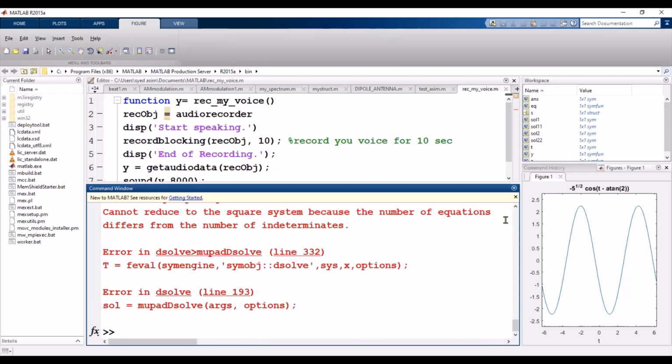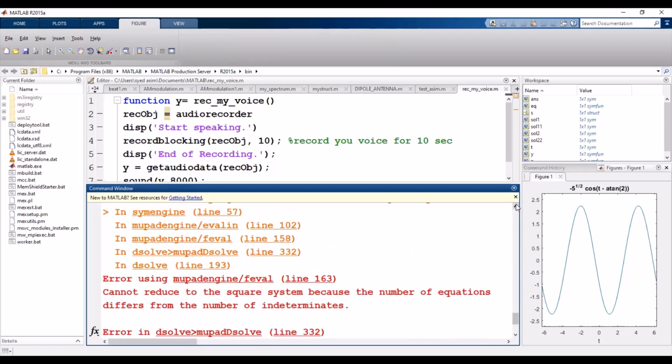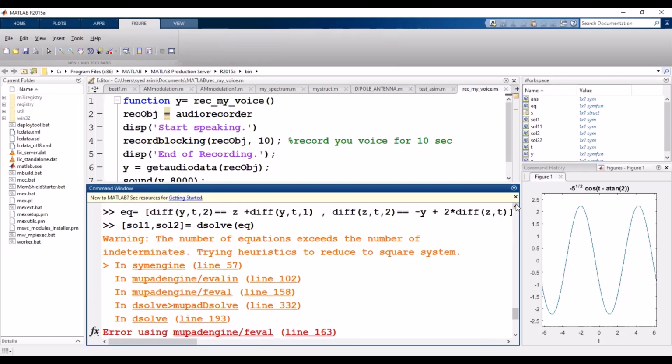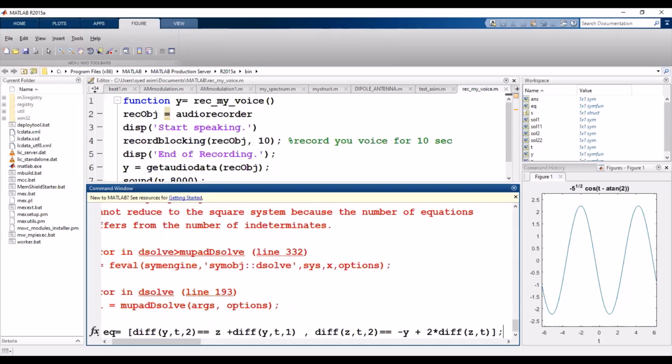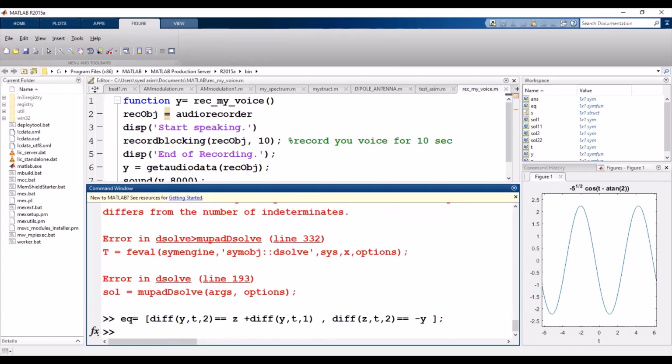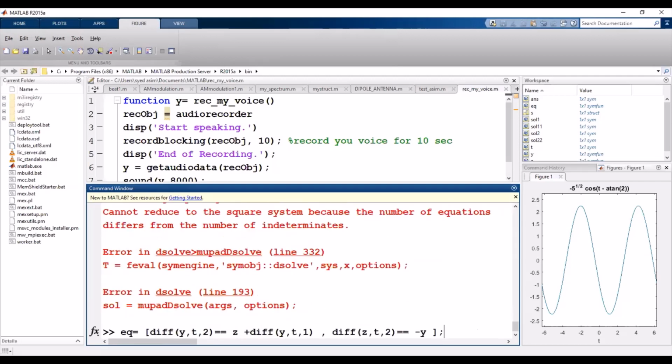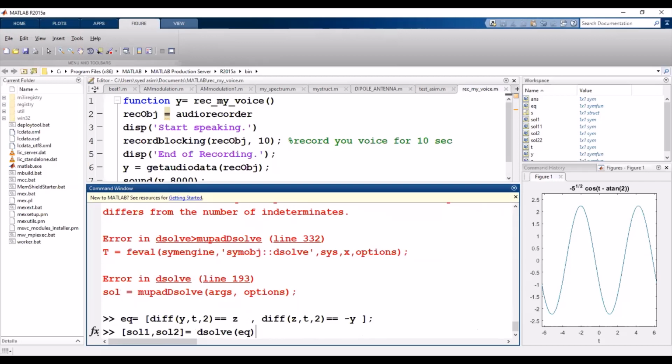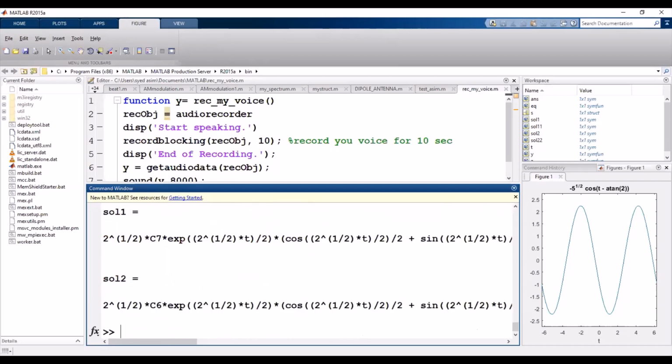Simply solve the equation and find the solution.